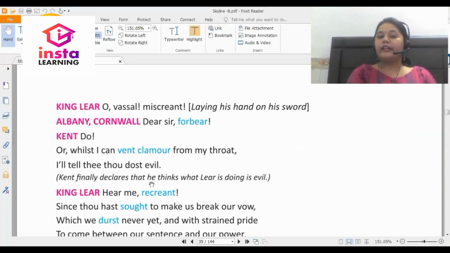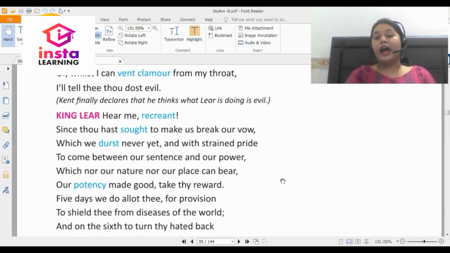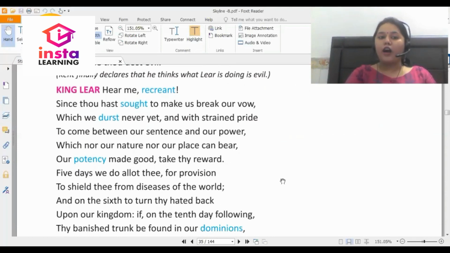Kent finally declares that he thinks what Lear is doing is evil. It is an act of extreme harshness.